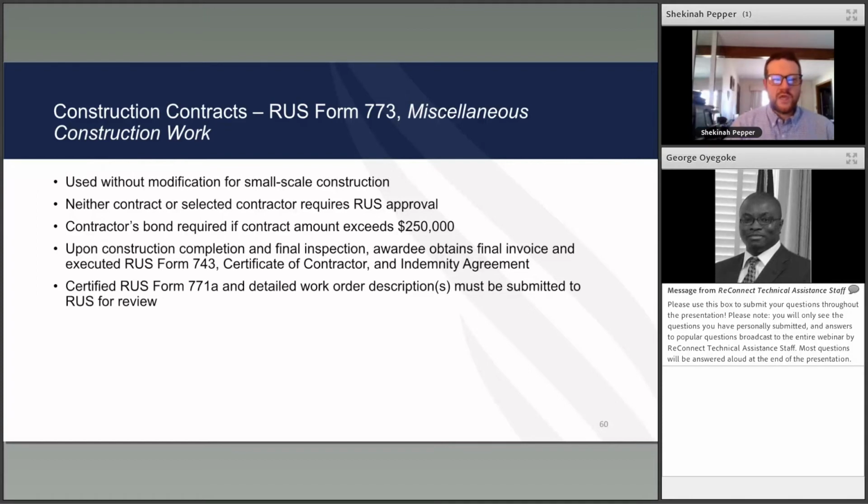Used without modification for small scale construction, neither contract nor selected contractor requires RUS approval. Contractor's bond required if more than $250,000. Upon construction completion and final inspection, awardee obtains a final invoice, an executed RUS Form 743 certificate of contractor and indemnity agreement. Certified RUS Form 771A and detailed work order description must be submitted to RUS for review upon completion of your 773 project.